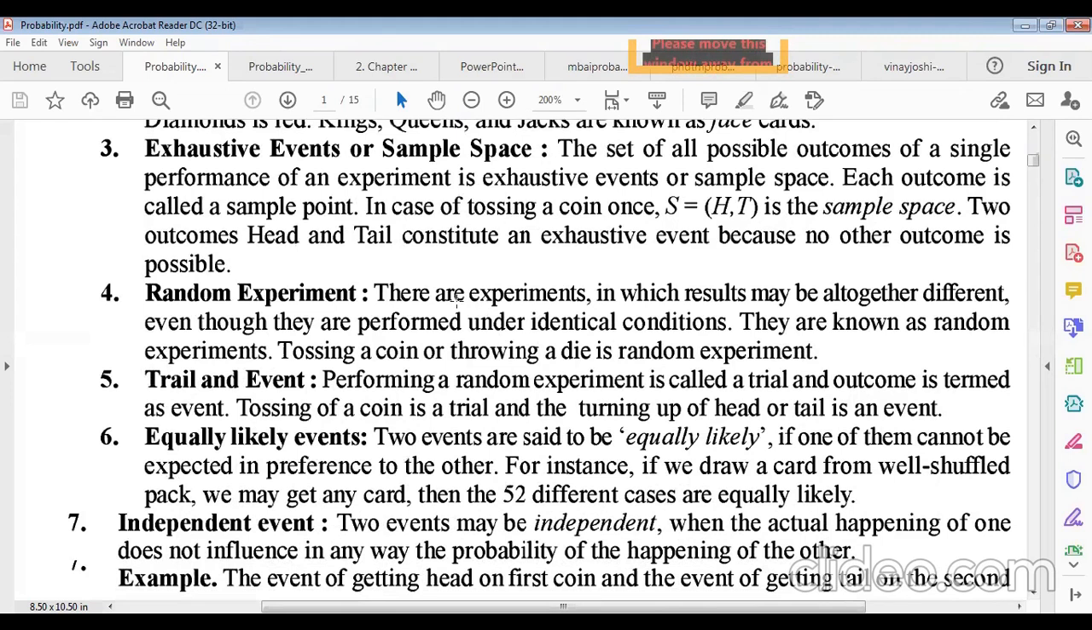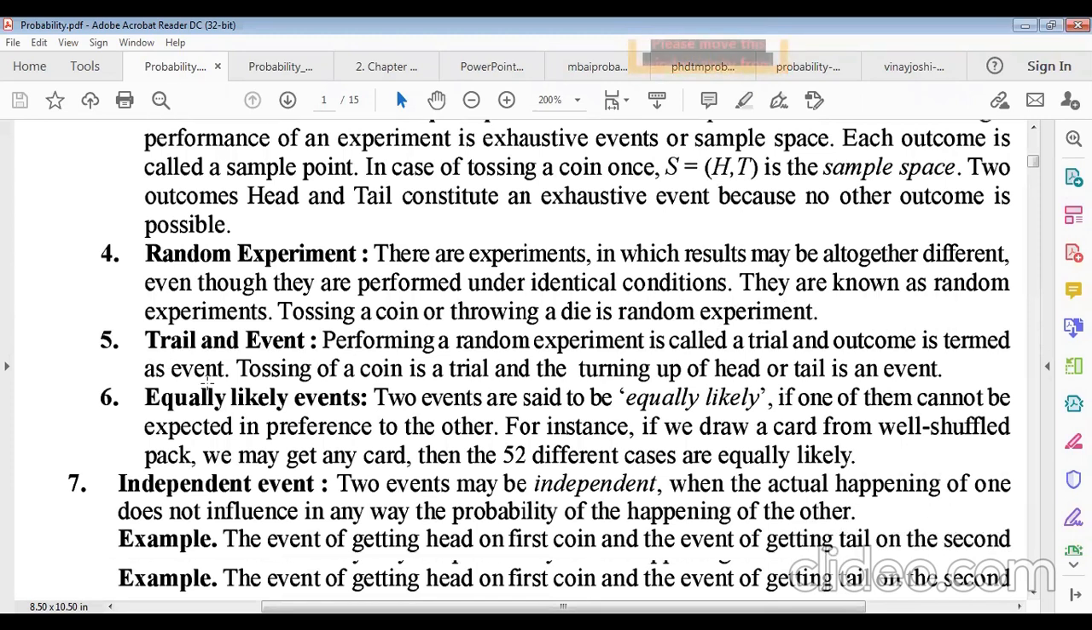And there are random experiments. There are experiments in which results may be altogether different, even though they are performed under identical conditions. They are known as random experiments. Suppose tossing a coin or throwing a die is an experiment. If the umpire in a game tosses a coin, it will be a random experiment.